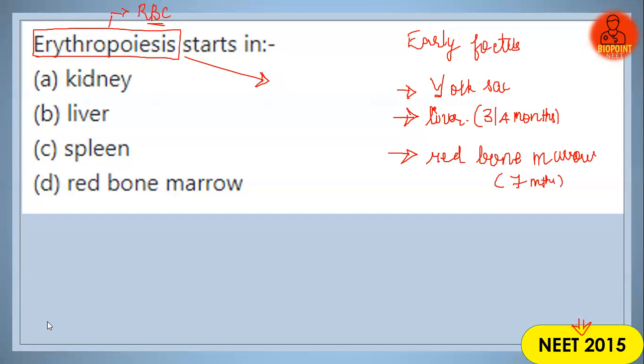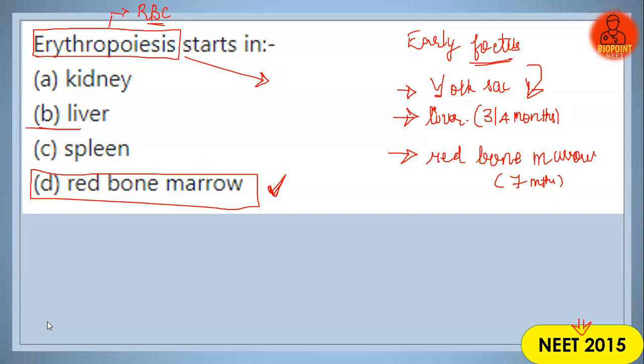Clear? This question actually deserves a bonus mark for that year. If the question demands the fetus, then your answer should be liver. But here the question is only where erythropoiesis starts, so the correct answer is option D, red bone marrow.